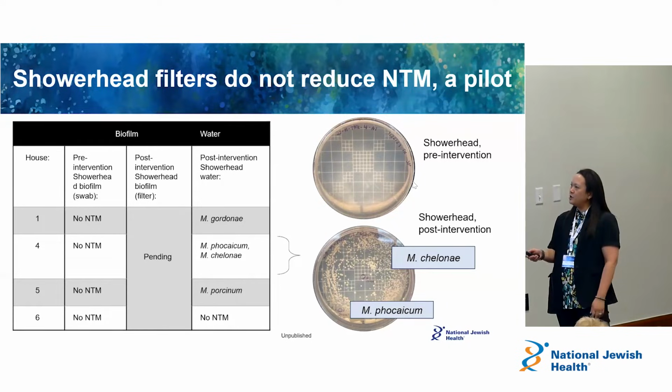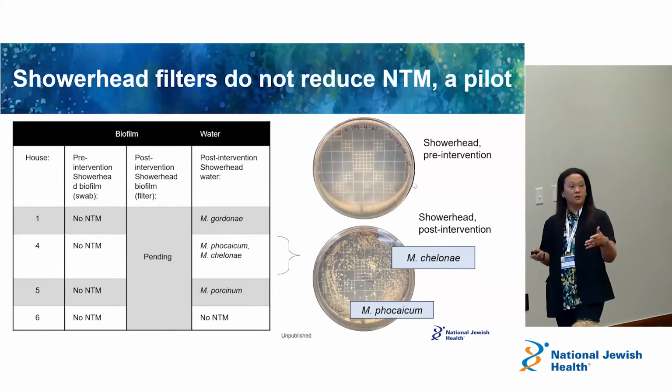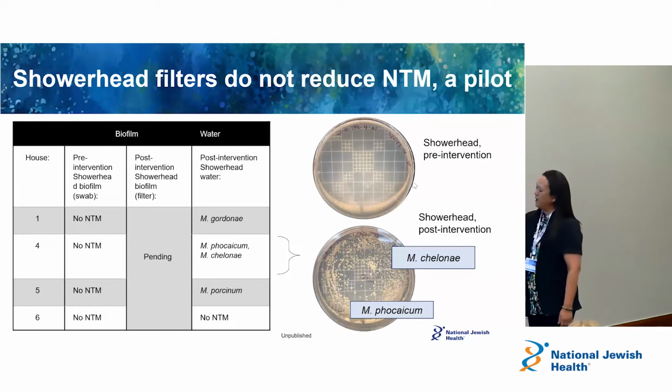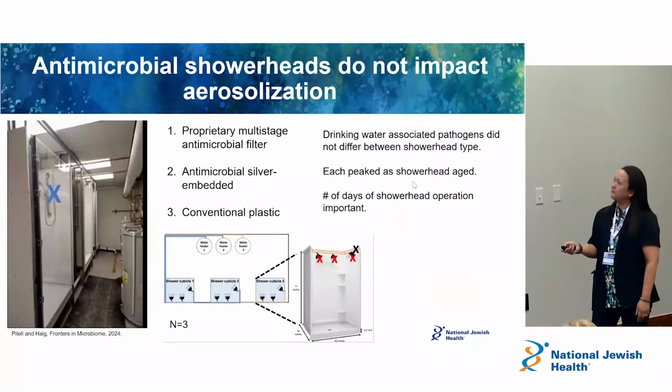But when we put this shower head on, we collected Mycobacterium gordonae, phocaicum, colonae, and porcinum after the filtration unit was put on. It makes us pause to think: here is the shower head pre-intervention, and the post-intervention has a lot more bacteria, suggesting maybe this is not a good system to use, at least this one. Again, it's my small pilot study within this small home system.